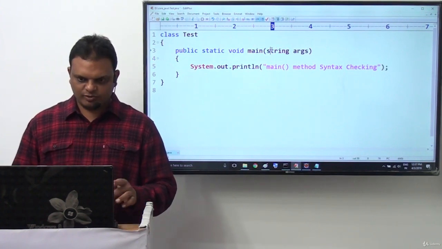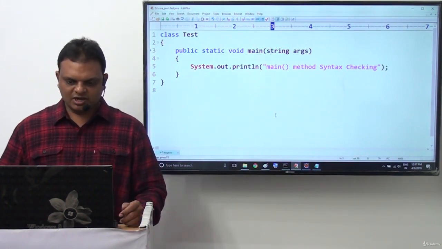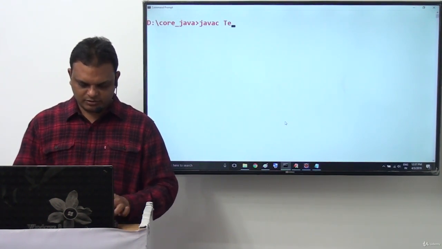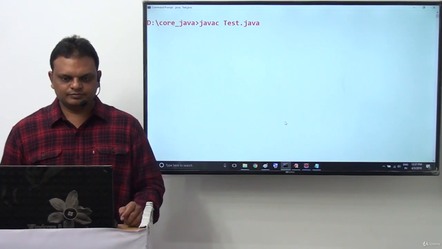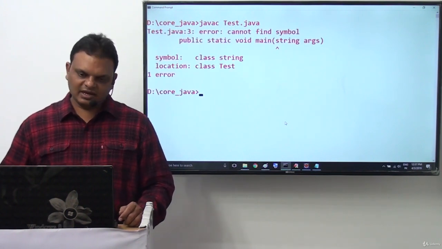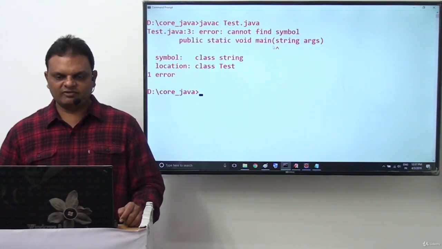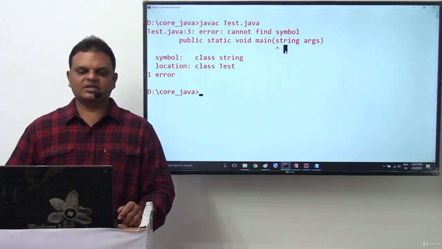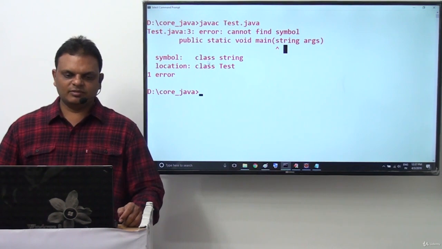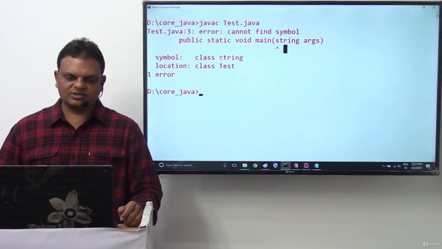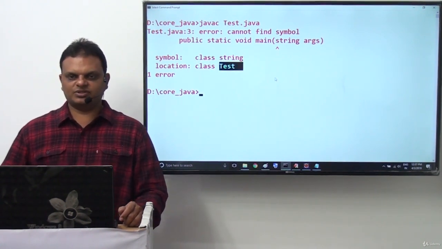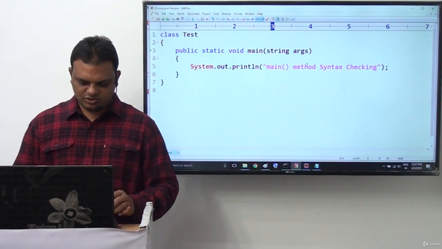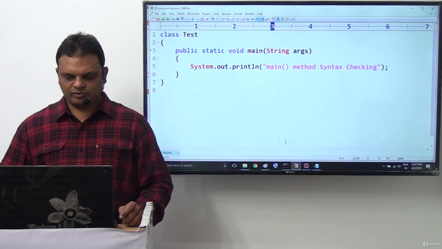Now this s here I want to provide as small s. Now let me compile. I think we are able to get a compilation error. Okay, fine, error we are getting, exactly. Why? Because cannot find symbol. This is not String, this is something else, and we don't know about it. Symbol: class string. Cannot find symbol class string, and the location is class tester. It is not possible. Okay, fine. Now this must be capital S that we have to provide.